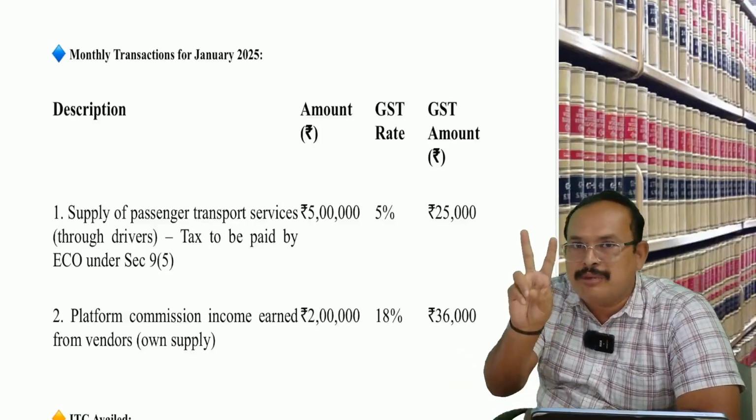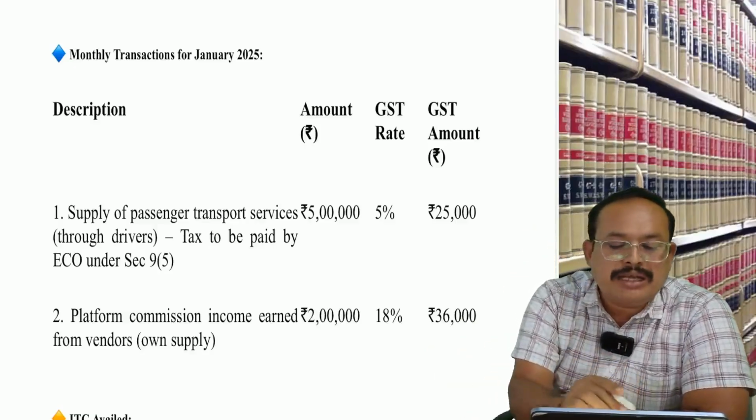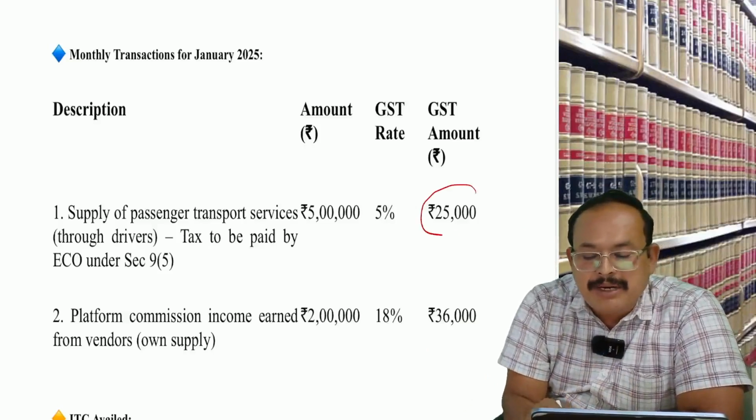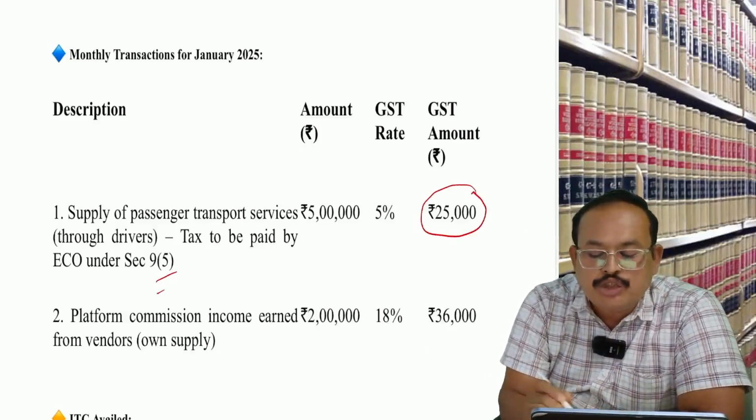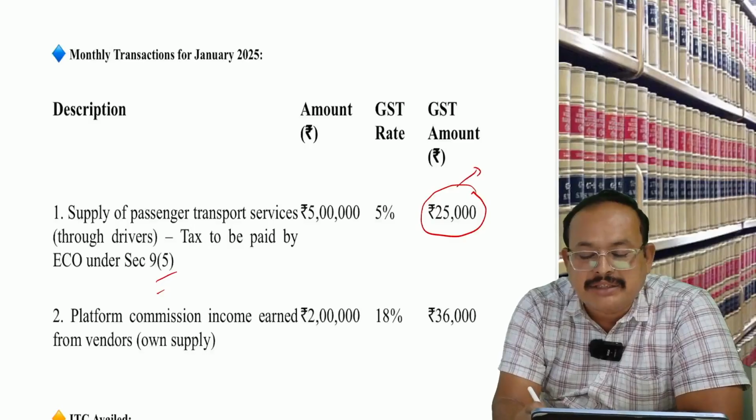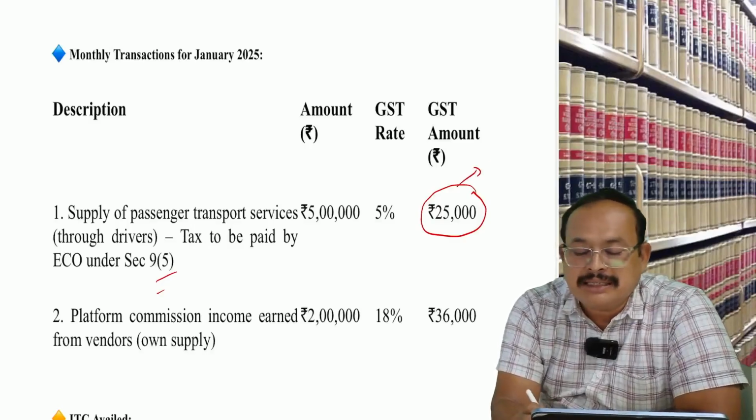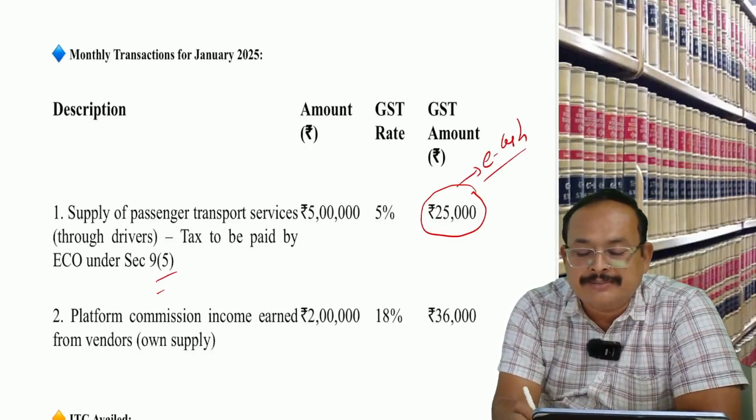Now they have two liabilities. Tell me, this liability, which is under 9(5), should be paid by the electronic cash ledger. Excellent.